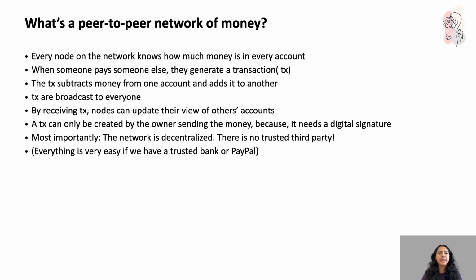With this, let's go to the next slide on what a peer-to-peer network of money actually means. In this type of system, every participant in the network has a copy of the financial state. In simple terms, they all know how much money is in every account.